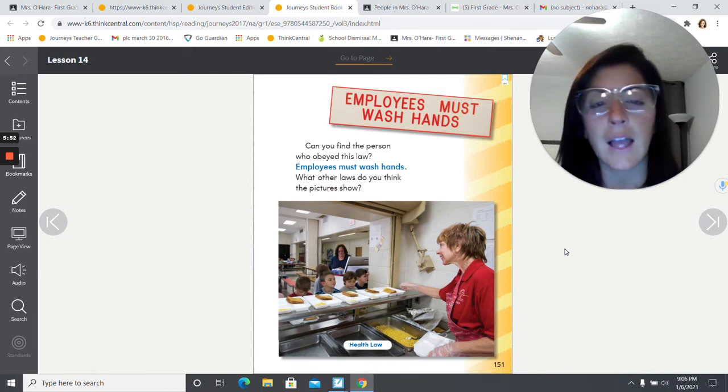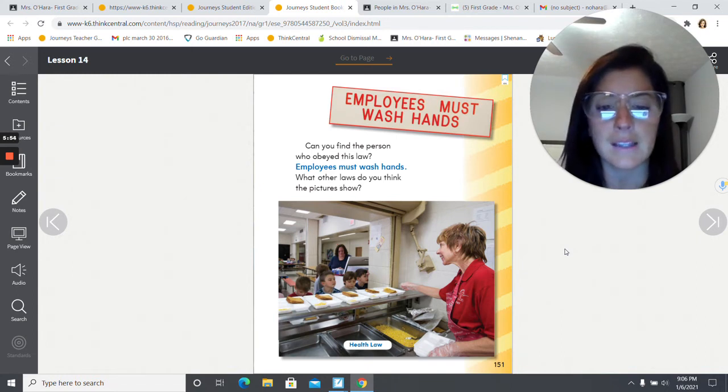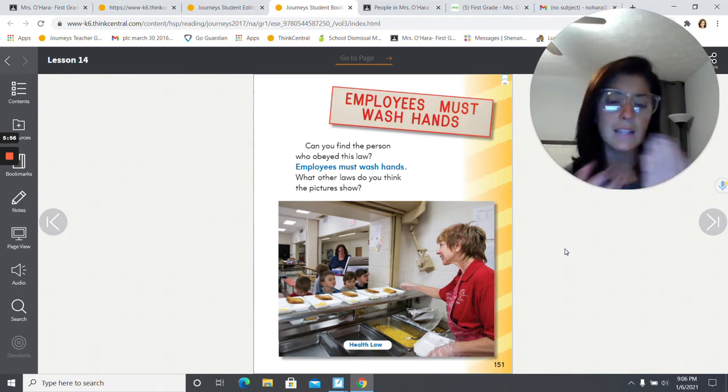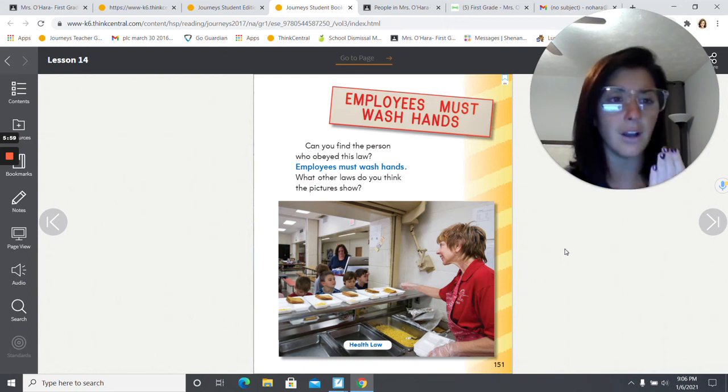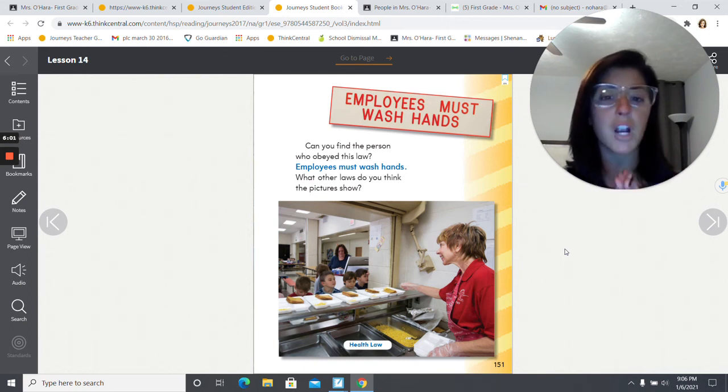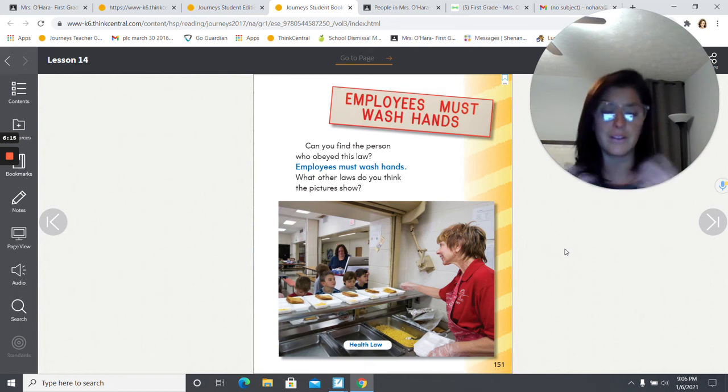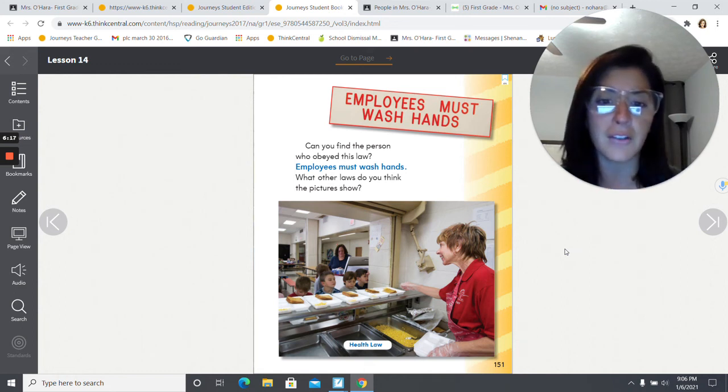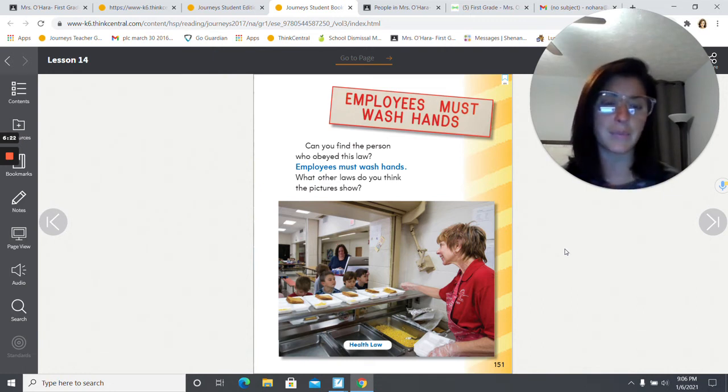And a couple other rules that we might see in this picture are, you can see that the lady also has plastic gloves on, and that is another way to keep germs from getting into your food. Another rule might be that the food has to stay in hot containers. That makes sure that the food is cooked properly and it keeps your food healthy for you when you eat it. And also making sure that all of the food is placed on separate trays so that everybody has their own plate.